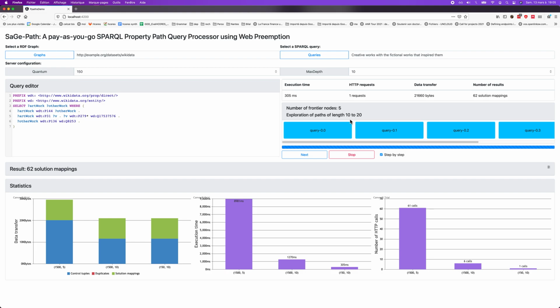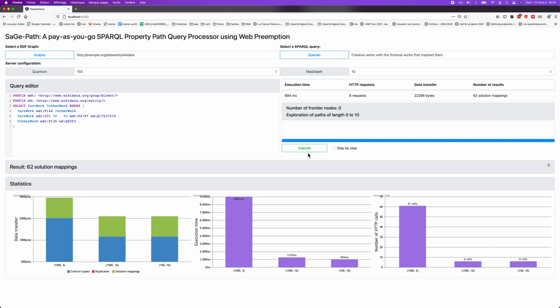Okay, so it's quite fast. And at the end, okay. So having a small quantum for this query, it was okay. But it does not mean that it is okay for all queries.